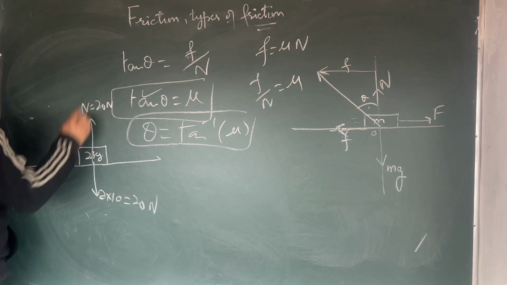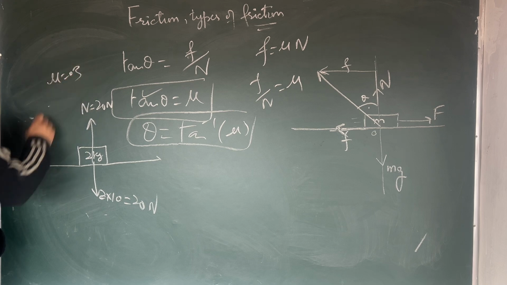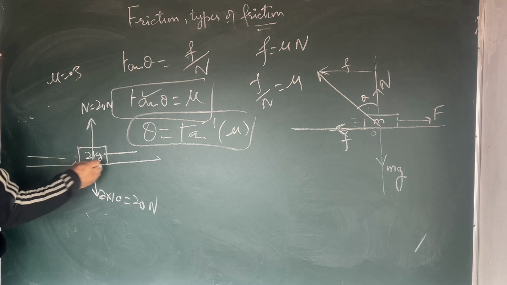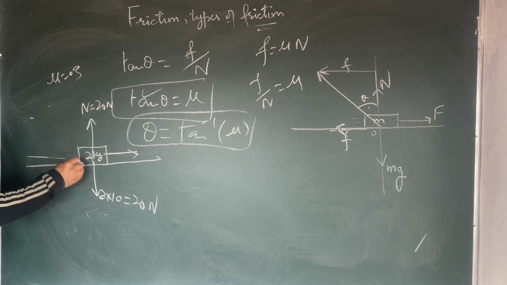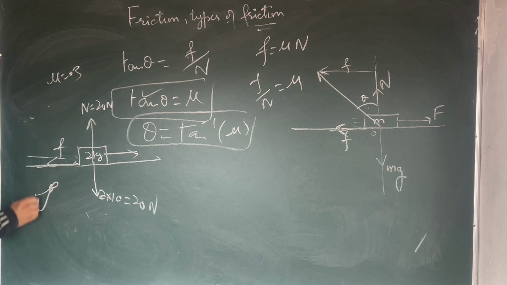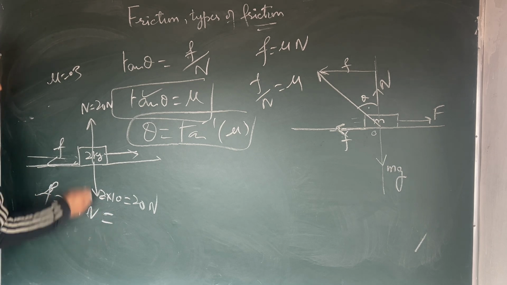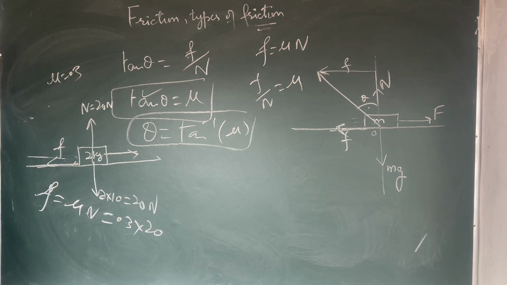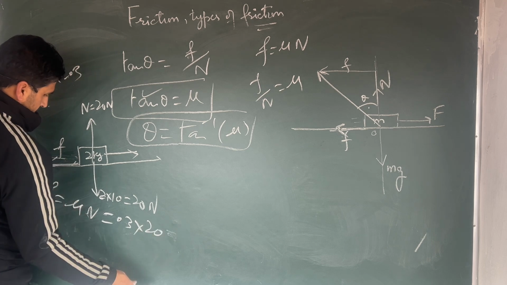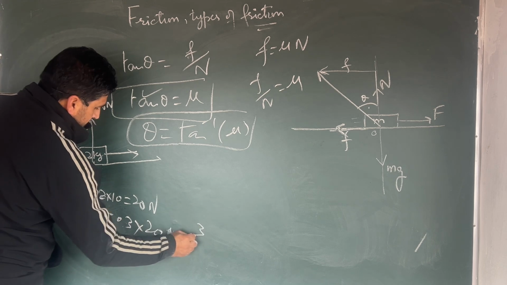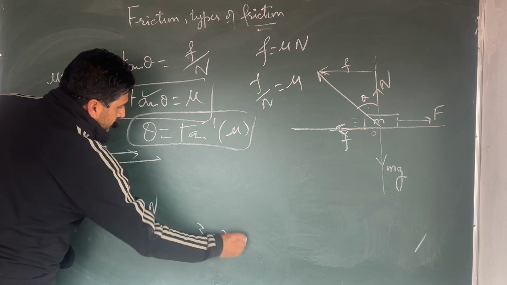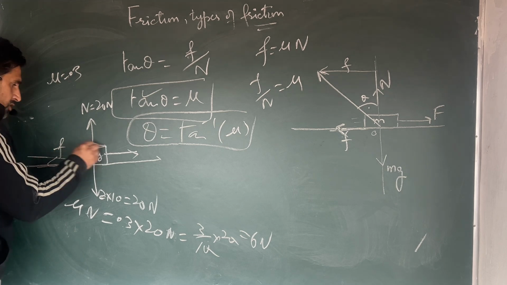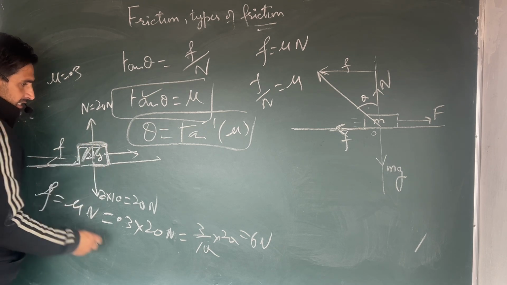Suppose the coefficient of friction is equal to 0.3, then frictional force F is equal to mu times N, that is 0.3 into 20, which is 3 divided by 10 into 20, 6 Newton. The frictional force produced by this block is 6 Newton.